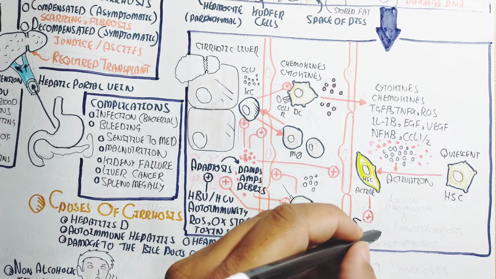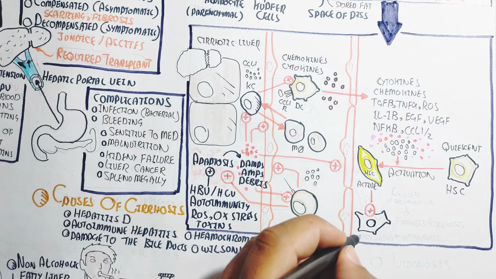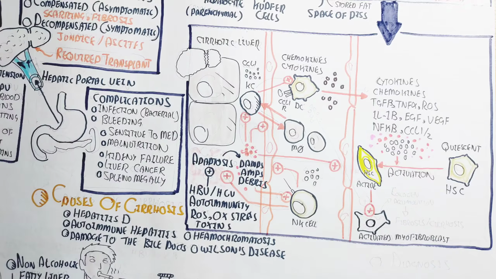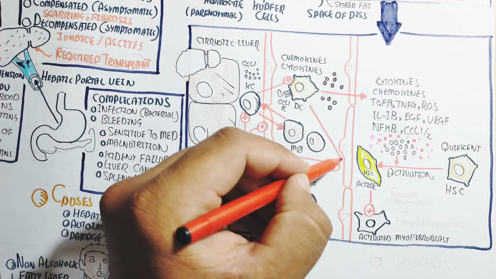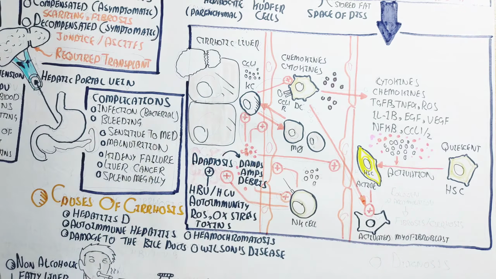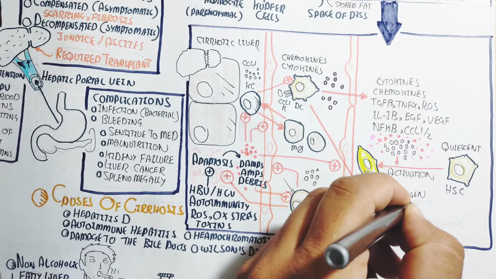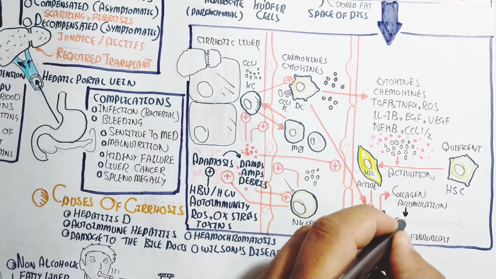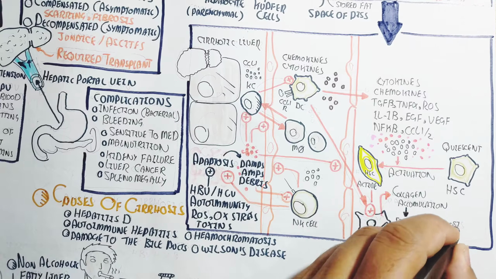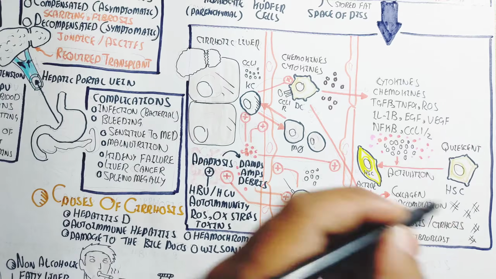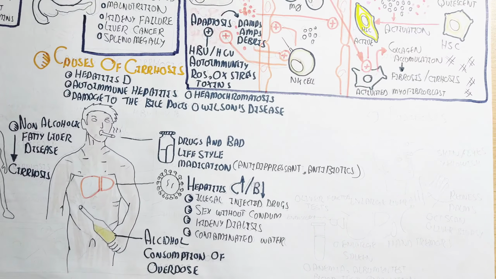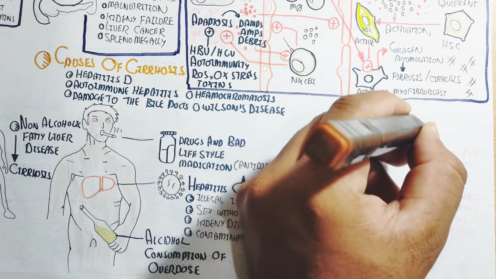In this way the activated myofibroblast will produce collagen, and the collagen will fill the outer space of the sinusoid, like the space of Disse, and in this way the dendritic cell will also activate the myofibroblast more to produce more collagen accumulation, and as the collagen accumulates more, it will lead to cirrhosis. Remember about that: the apoptosis will occur due to HBV, HCV, autoimmunity, reactive oxygen species, oxidative stress, and toxins.